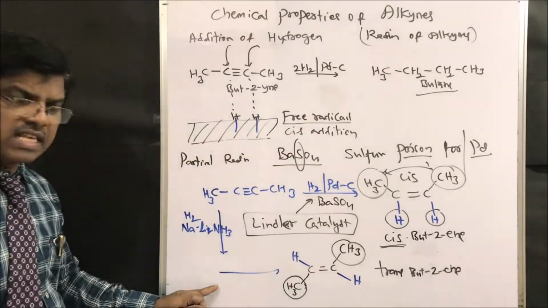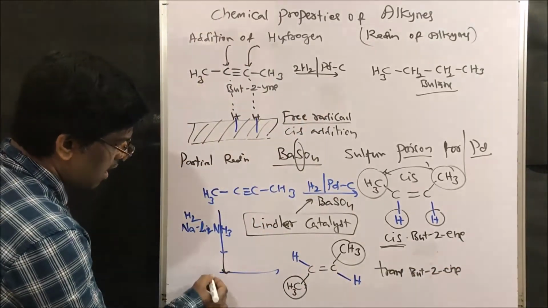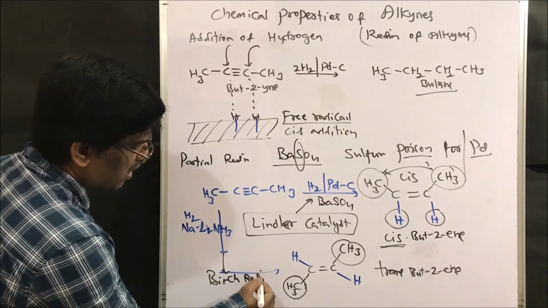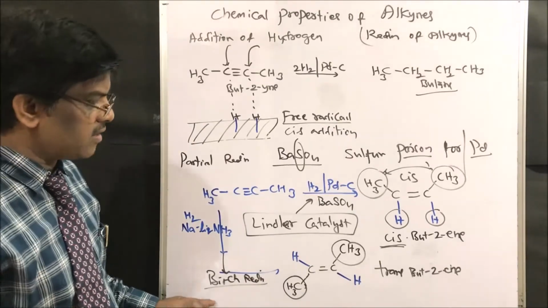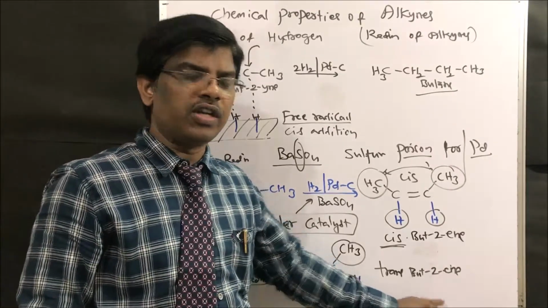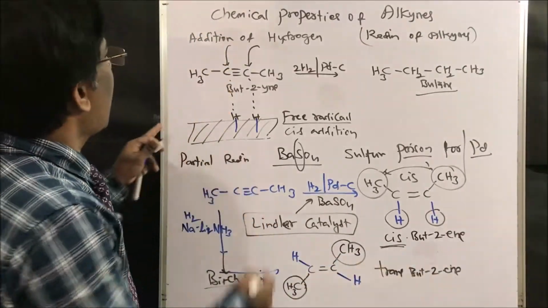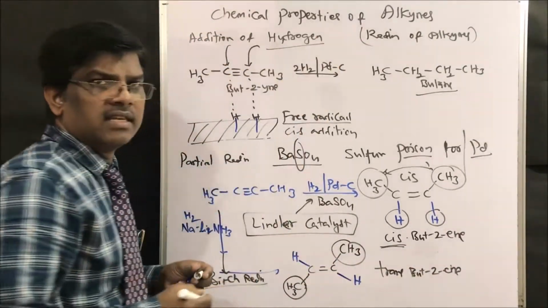So what is the name of this reaction? This reaction is Birch reduction. Very, very important, friends. Birch reduction gives trans-butene, whereas Lindlar reduction gives cis-butene. This is how addition of hydrogen takes place in alkynes.